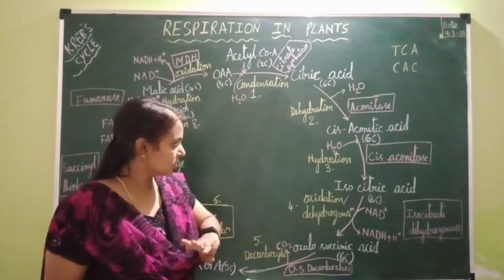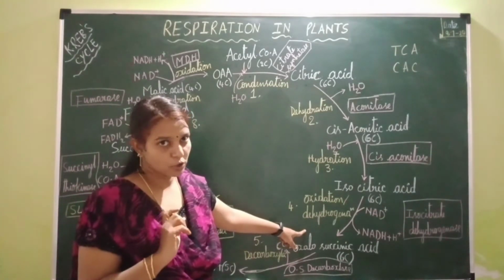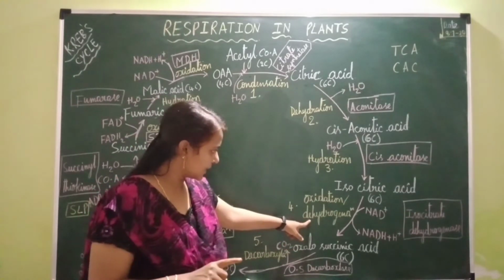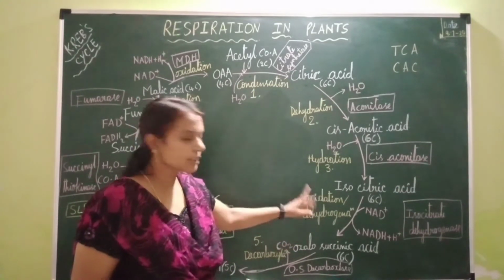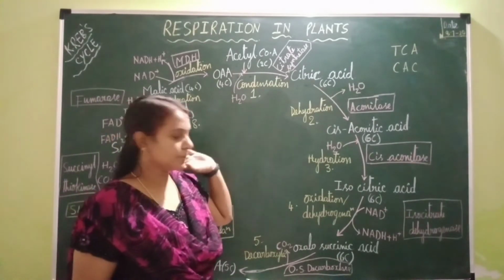Okay, the third step of oxidation occurs inside the Krebs cycle, that is in the mitochondrial matrix only, which is the first step of oxidation or dehydrogenation of Krebs cycle.